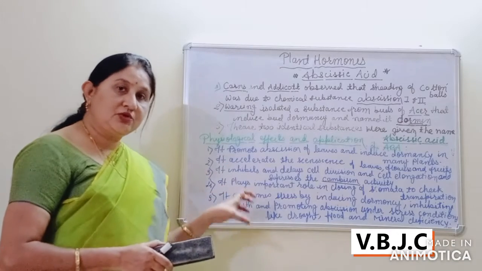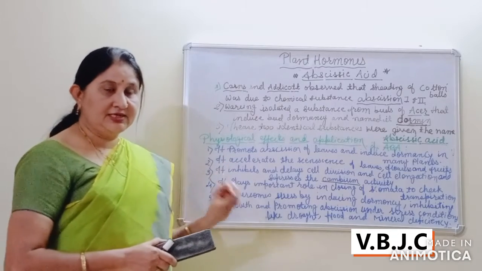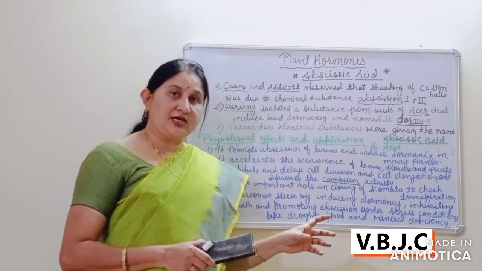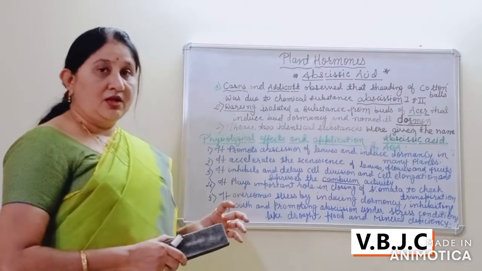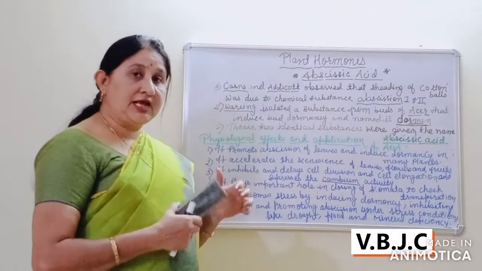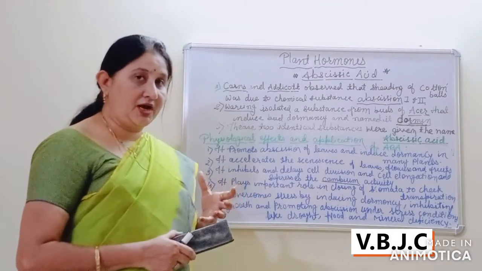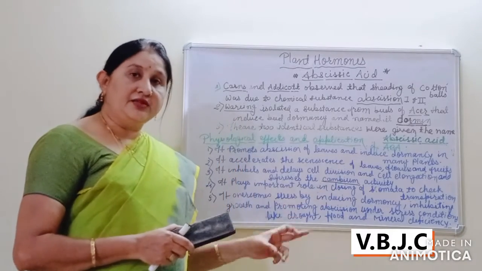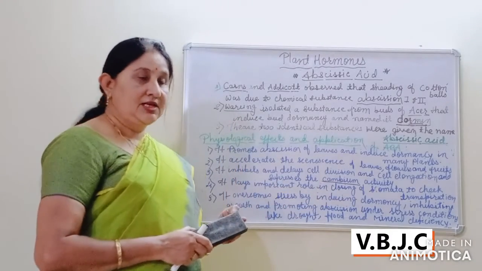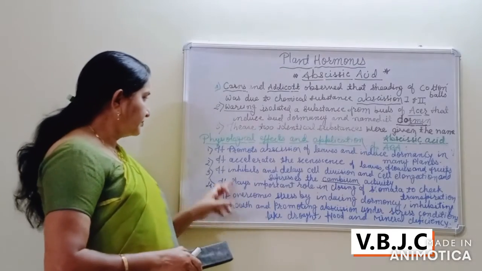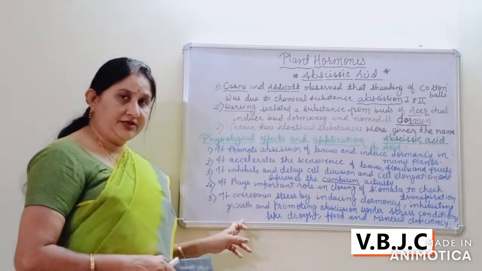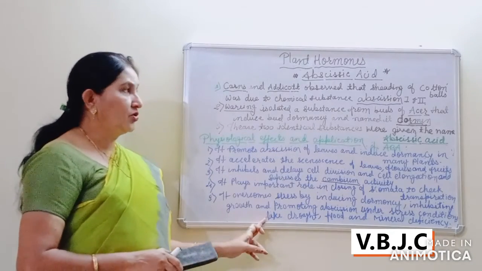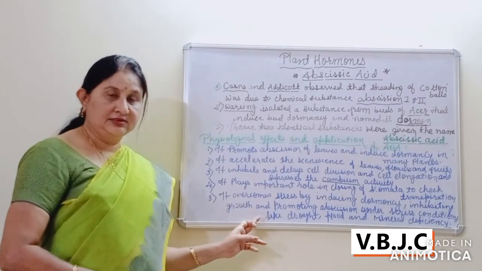Due to the presence of this abscisic acid, which is also known as the stress hormone, the plants develop the ability to bear such adverse environmental conditions. So these are the physiological effects and applications of abscisic acid.